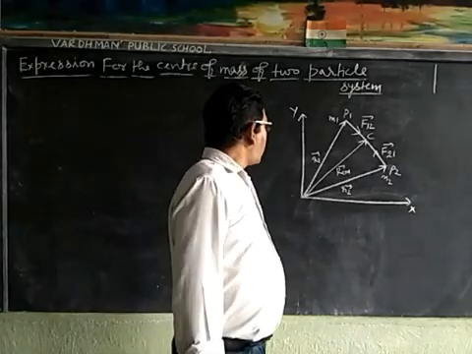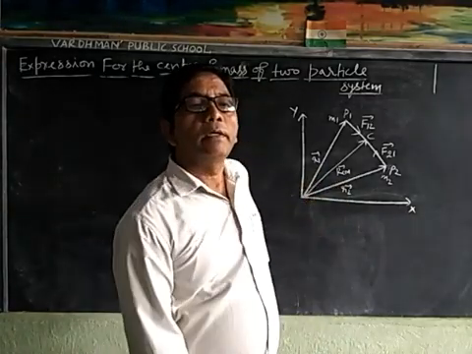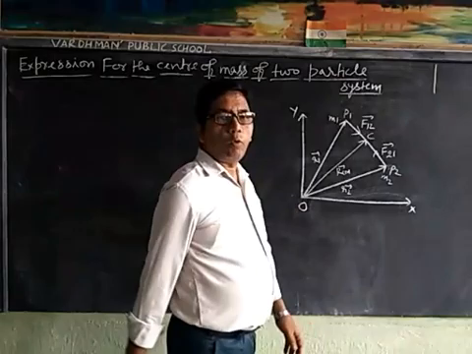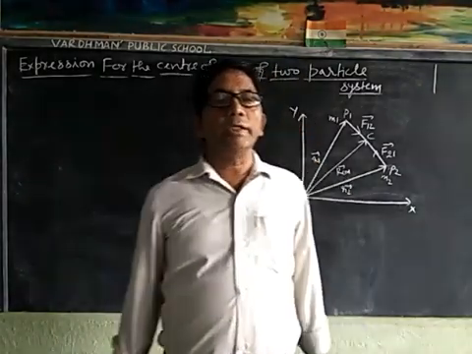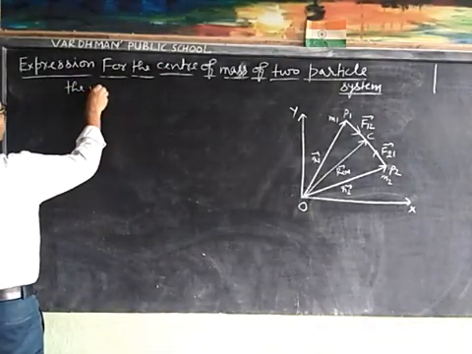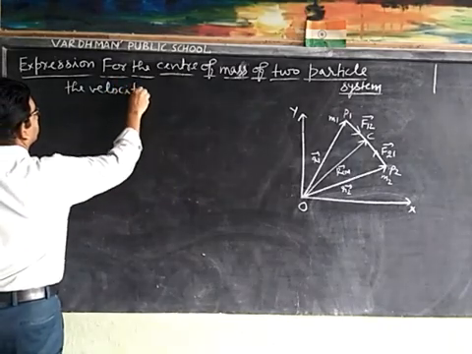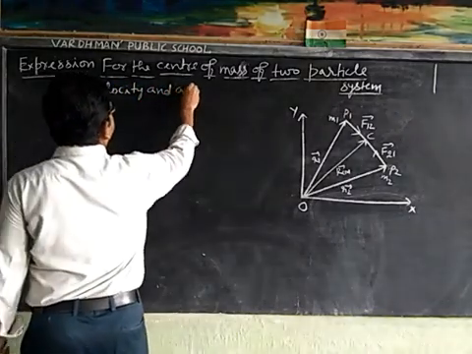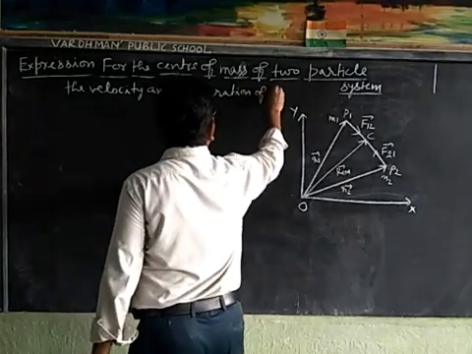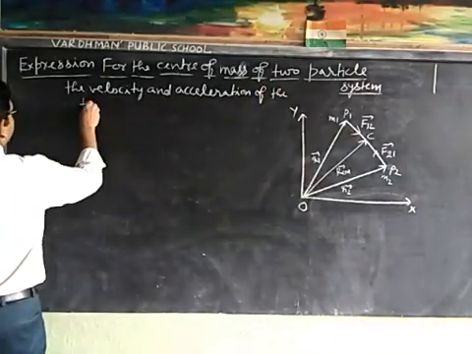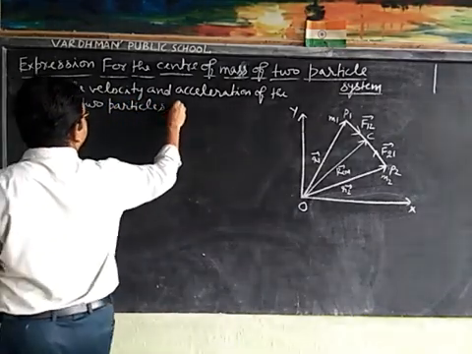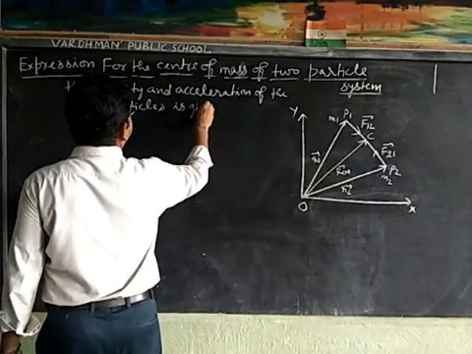Let R1 and R2 be the position vectors with respect to origin O. The velocity and acceleration of the two particles are given by